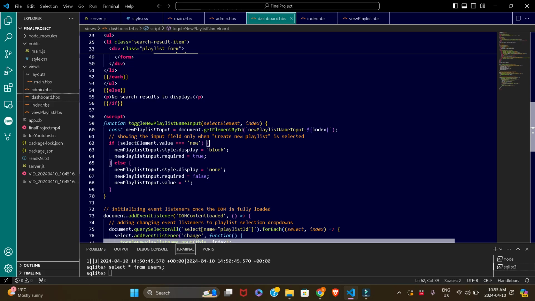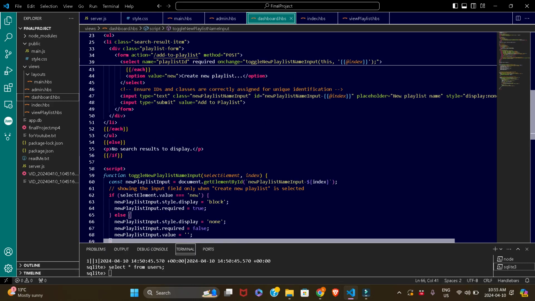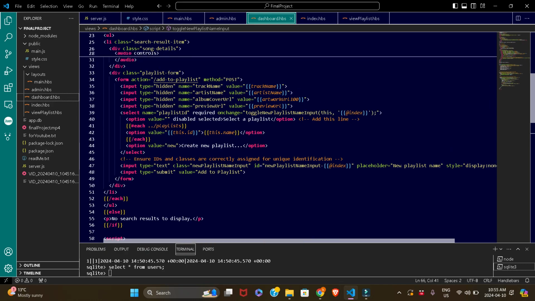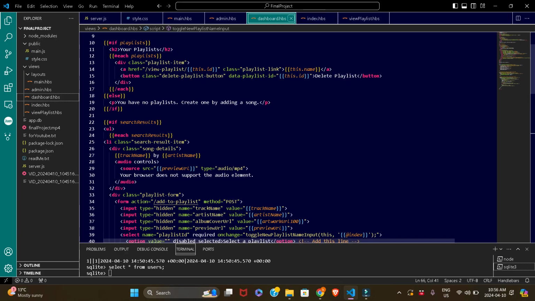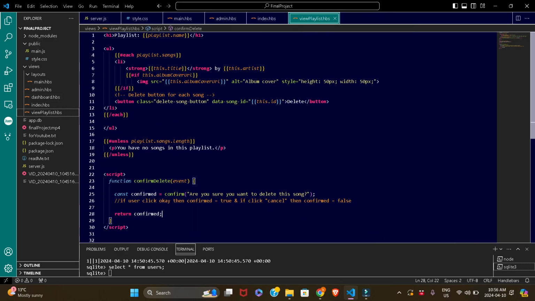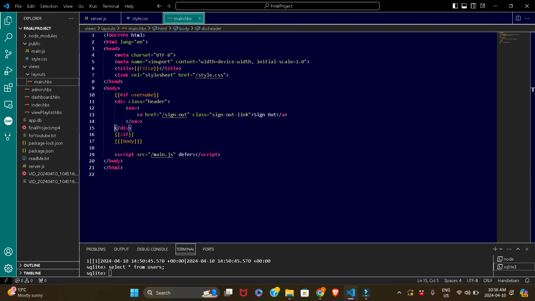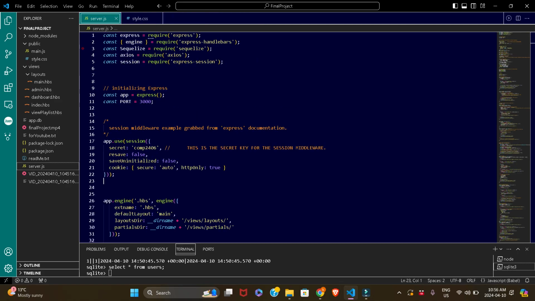So when we select create new playlist from the drop down menu when we search for a song, this function is invoked, which basically displays a new text field. And whatever playlist name I write in the text field, Sequelize captures that playlist name and adds it to the database dynamically. So yeah, these are the handlebar files. The code shouldn't be difficult to go through. This is the admin view handlebar. This is the main.